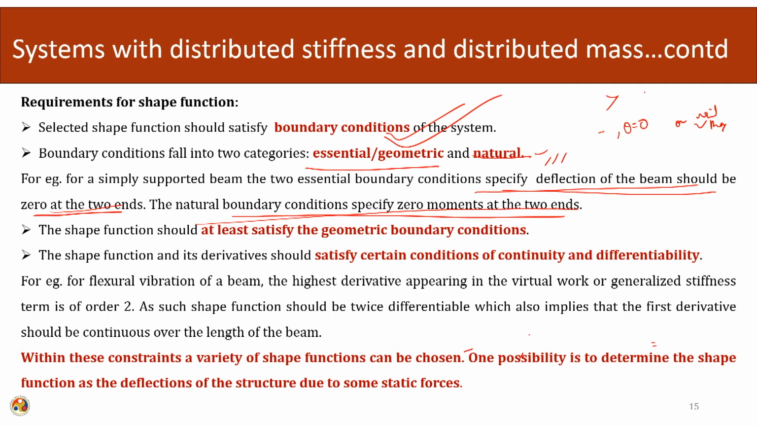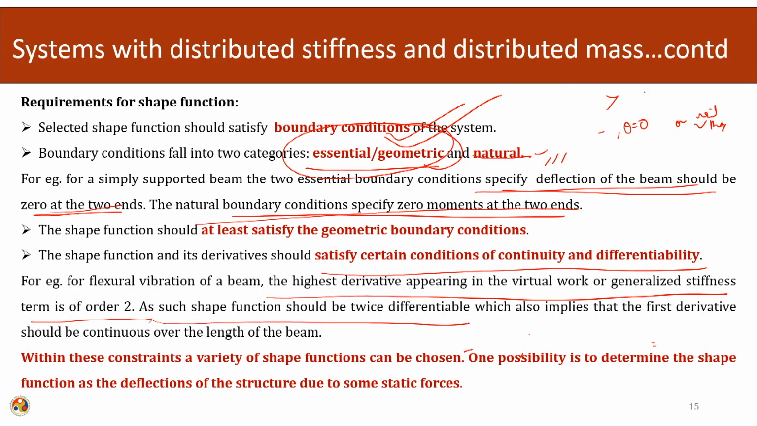The shape function should at least satisfy the geometric boundary condition. The shape functions and their derivatives should satisfy certain conditions of continuity and differentiability. For example, for flexural vibration of the beam, the highest derivative appearing in the virtual work or generalized term is of order 2. So, those two terms should be differentiable. As such the shape function should be twice differentiable, which also implies that the first derivative should be continuous over the length of the beam.